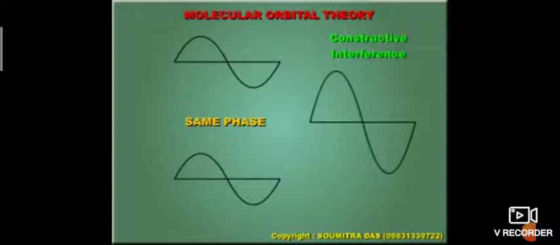In wave theory, there are plus and minus phases. When two waves are in the same phase, it is known as constructive interference, and one wave will be formed. If two waves are out of phase, it is known as destructive interference.